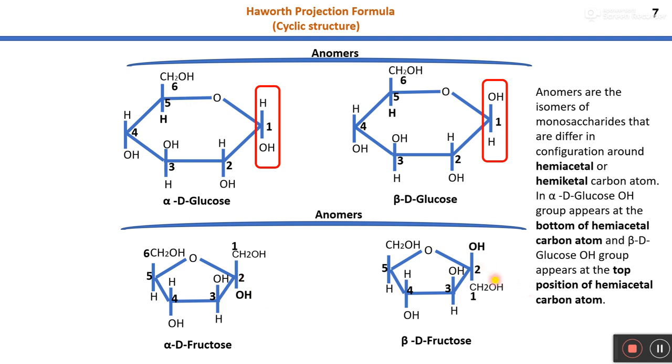So here I would like to revise some of your basic concepts of chemistry. I think you would have known from your higher secondary chemistry that when a hydroxyl group interacts with an aldehyde group, it forms a hemiacetal, and when a hydroxyl group interacts with a ketone group, it forms a hemiketal, right?